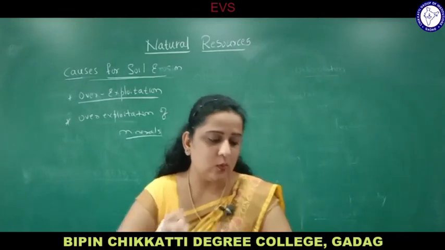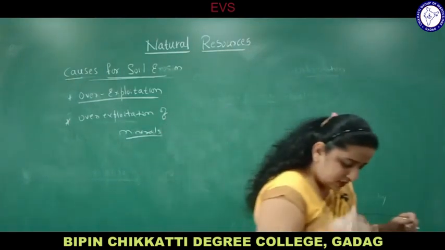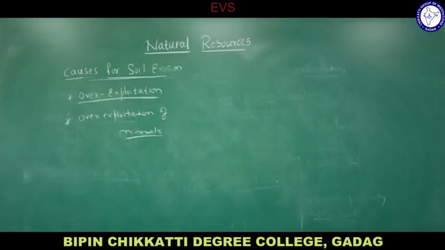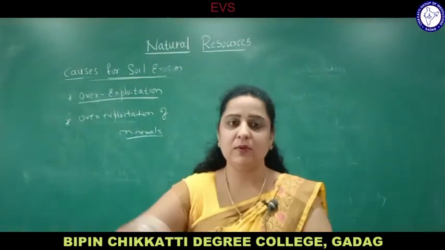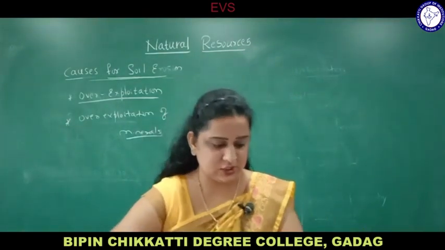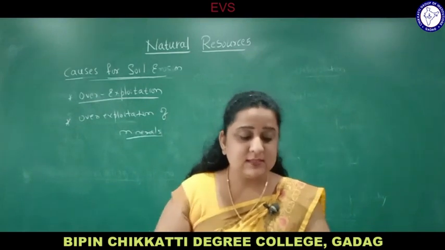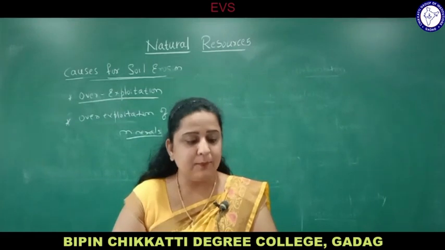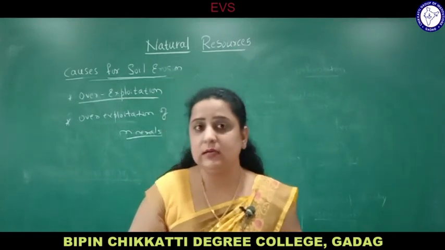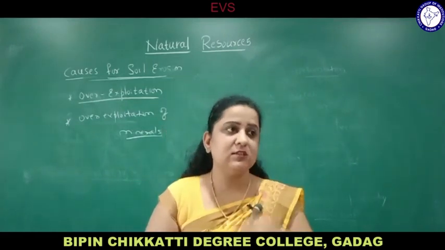So this is about the over-exploitation of minerals. Over-exploitation means using in more and more quantity, you can say. If they are exploited in more quantity, overuse, more than the limit or intolerable limit, then that resource will not be available for the next generation. Okay. See, over-exploitation has already led to deforestation and biodiversity loss in many parts of the world, in many countries, you can say.